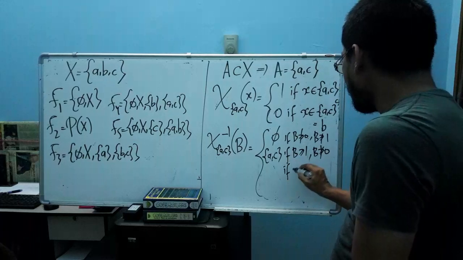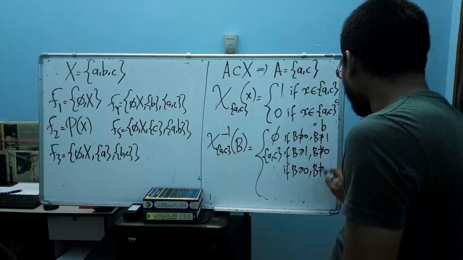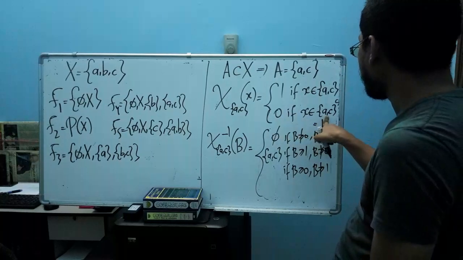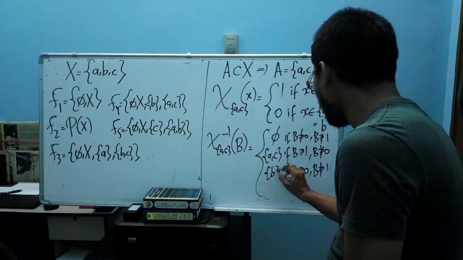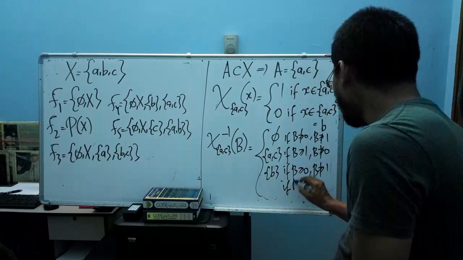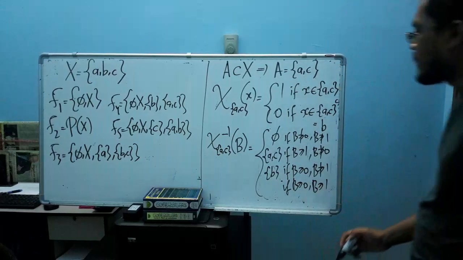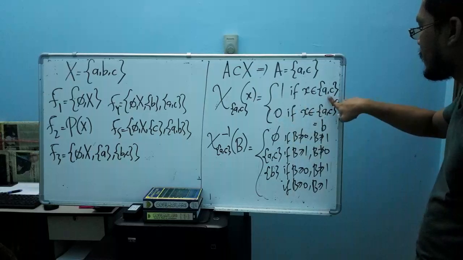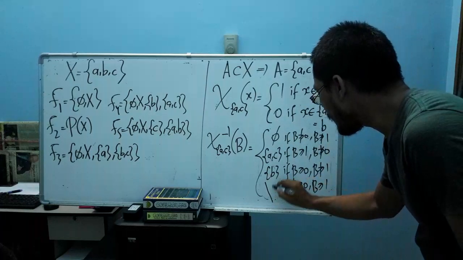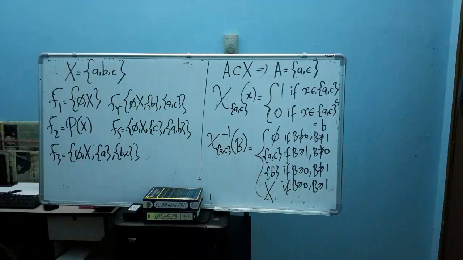And if B contains 0 but doesn't contain 1, so we have 0 here, then we have AC complement, which is equal to {B}. And then if B contains 0 and B contains 1, meaning that we have both 1 and 0, we take {B} union AC, and this will give me our X.